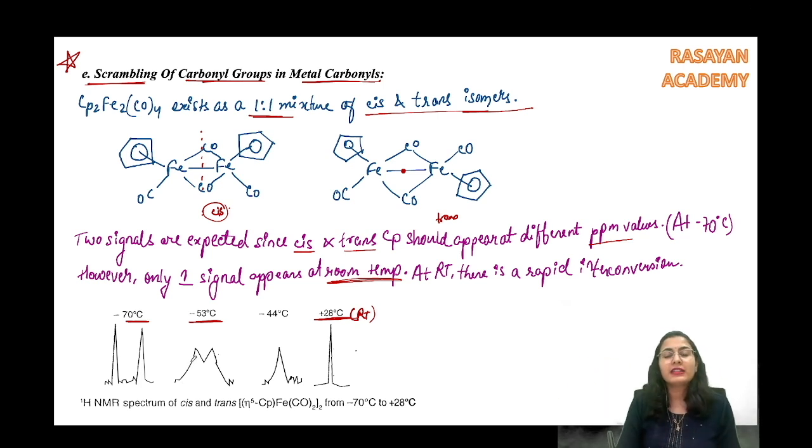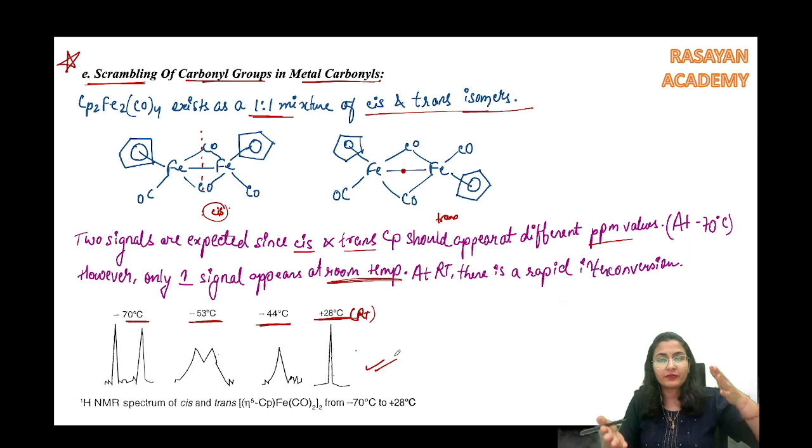Okay, what does this mean? There is not much difference in the frequencies. At -44, it becomes a broad peak, and at +28 degree centigrade it has become just one very sharp peak. So what is happening? Definitely interchange must be happening. That is why there is no particular separate concentration of the cis or the trans complex, right?